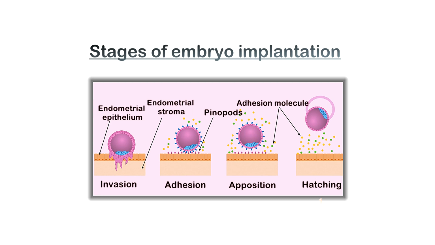So last is the invasion. The trophoblast, that is the outer lining of the blastocyst, starts making finger-like projections, and these penetrate into the endometrium, getting deeper into the lining. These projections are called chorionic villi. The endometrium gets disrupted and the chorionic villi penetrate. This penetration goes on till it gets in contact with the maternal blood. After that, the actual connection is formed. Once the chorionic villi have penetrated the maternal tissue, we say implantation has occurred. So these are the stages of implantation.